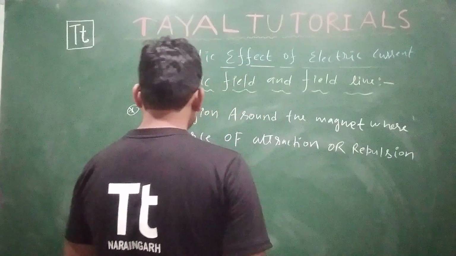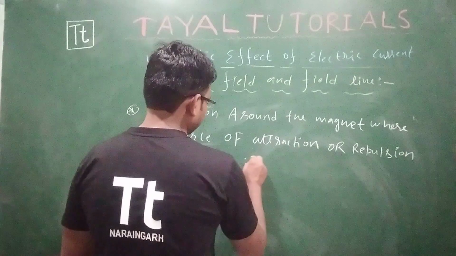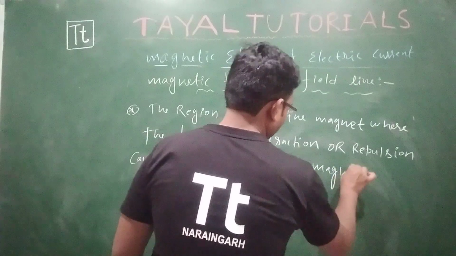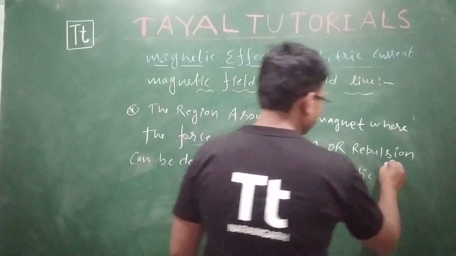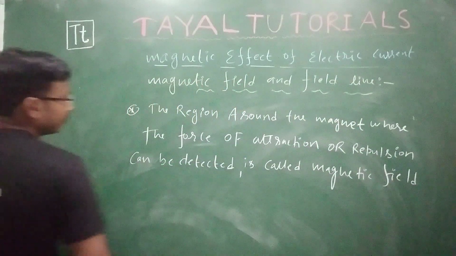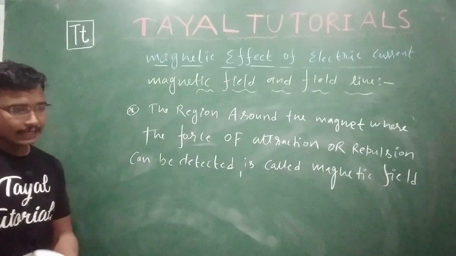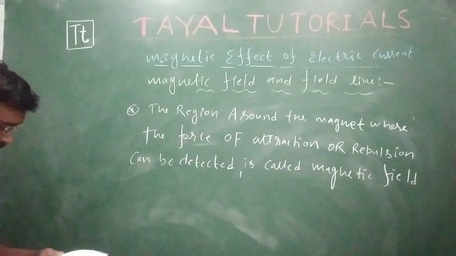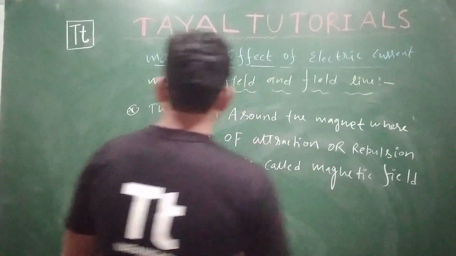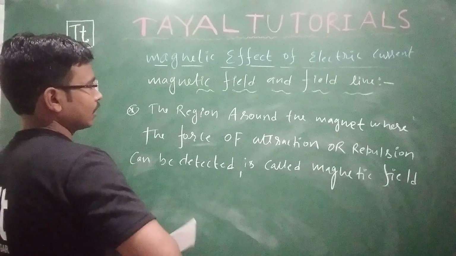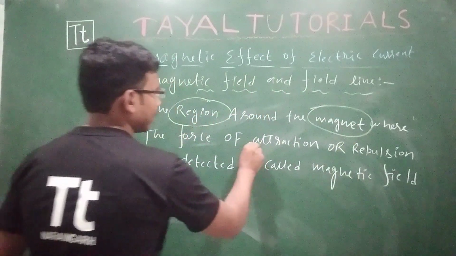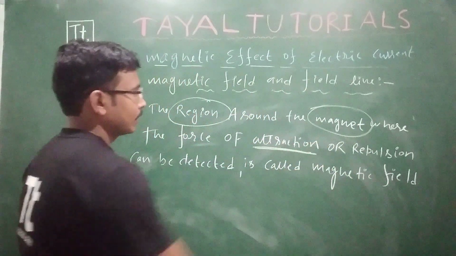Okay, can be detected, it's called magnetic field. These are the definition of your magnetic field. Now when it comes to magnetic field lines, what are magnetic field lines? Magnetic field is clear: the region around the magnet where the force of attraction or force of repulsion is detected.